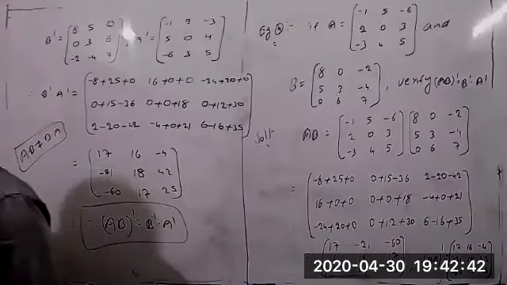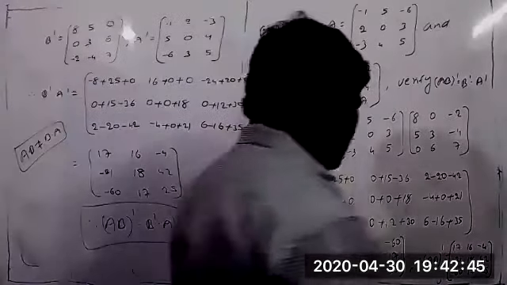Okay. Next we can write now a few more types of matrices.